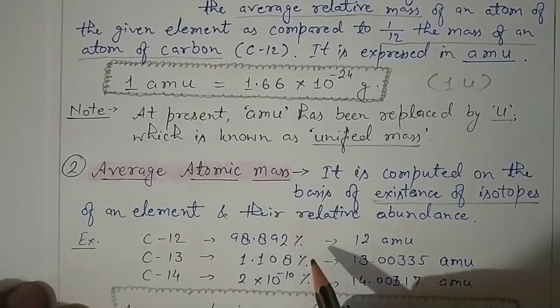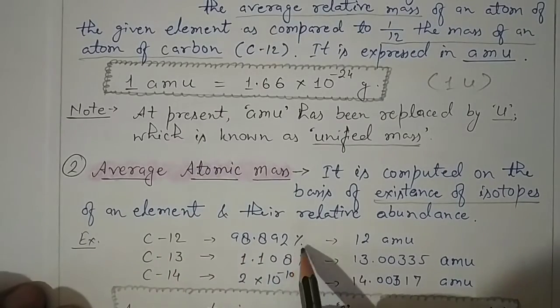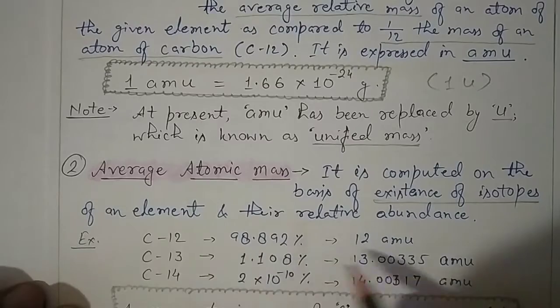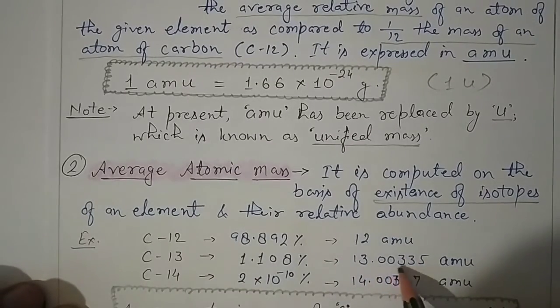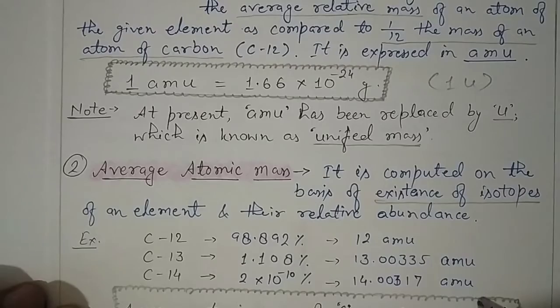These are present in nature in these percentages: carbon-12 is approximately 98%, carbon-13 is approximately 1%, and carbon-14 is approximately 2 × 10^-10 %. Their atomic masses are 12 u, carbon-13 is 13.00335 atomic mass unit, and carbon-14 is 14.00317 atomic mass unit.